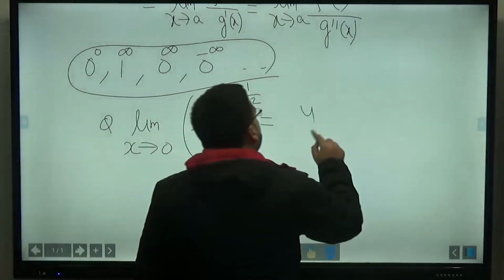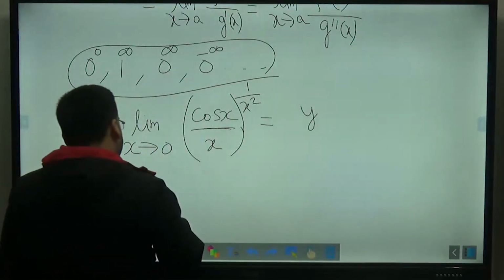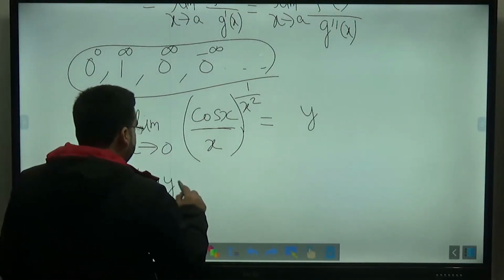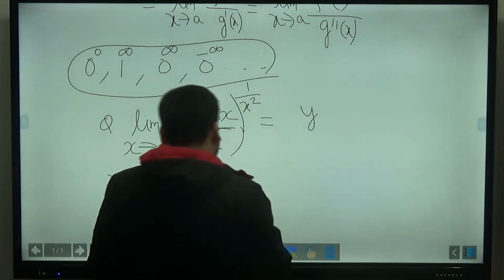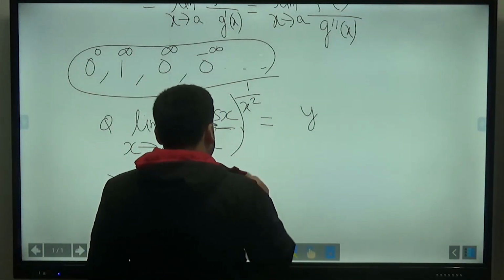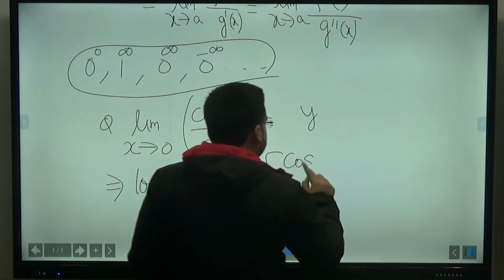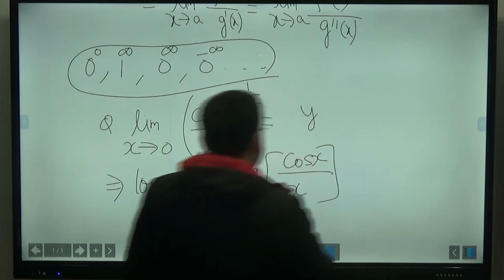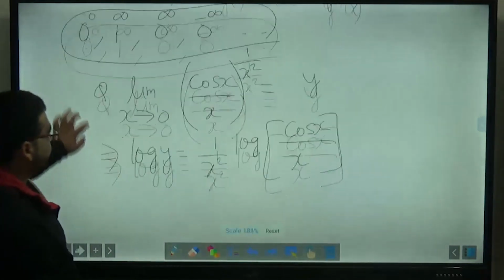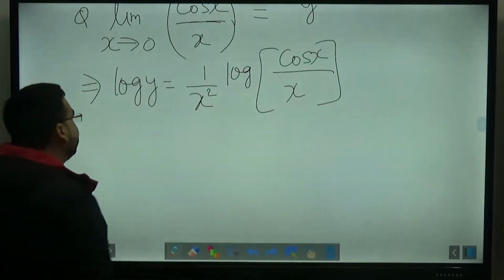Let us say it is equal to y. Now let me try to find out the value of log y. So log y will be equal to, 1 upon x square will come here, it will be equal to log of cos x divided by x. Limit x tending to 0, I'm not writing it.